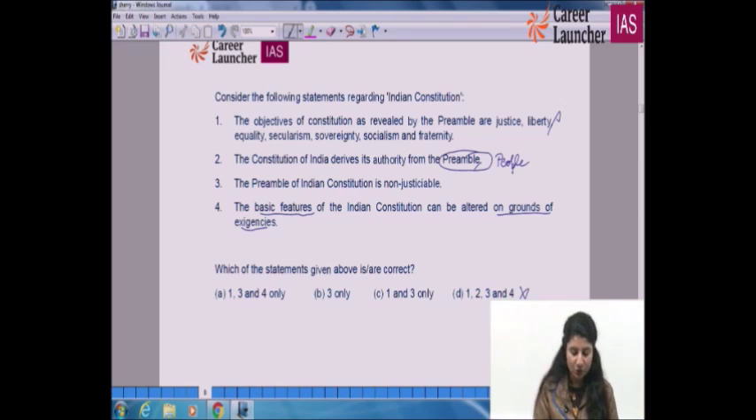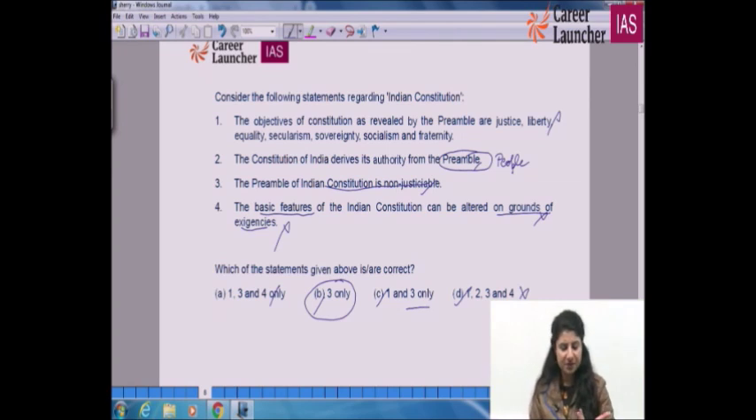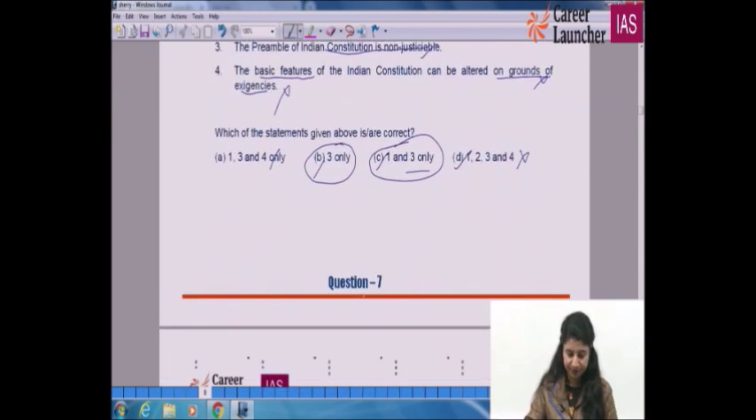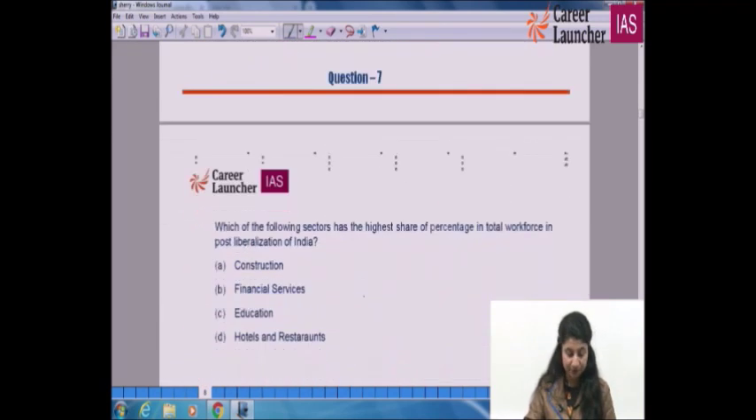That means this statement is also wrong. So the fourth statement is wrong, and the first option is again out. D for doctor is also out. We are left with B for Bombay and C for cat. Now, the third statement is 100% correct, that the preamble of the Indian Constitution is non-justiciable. And the framing of the first statement itself is wrong. Therefore the first option is also wrong, and B for Bombay is the right option. The seventh question has been done.